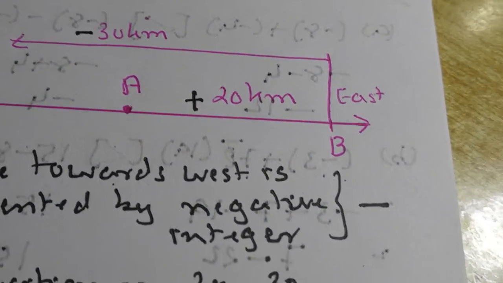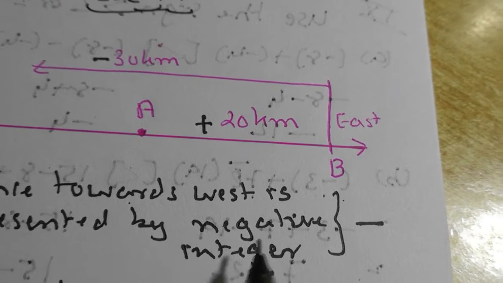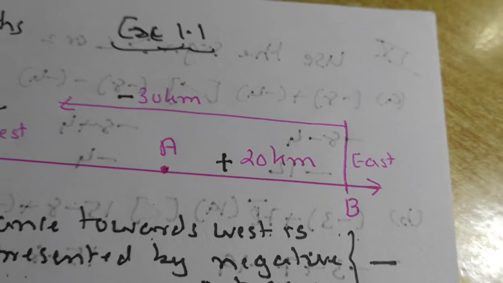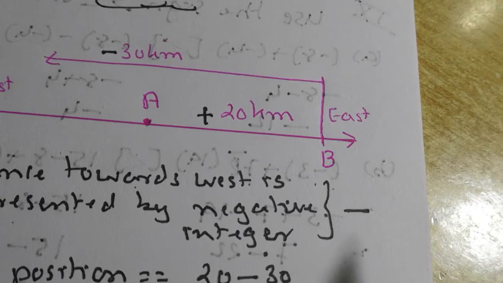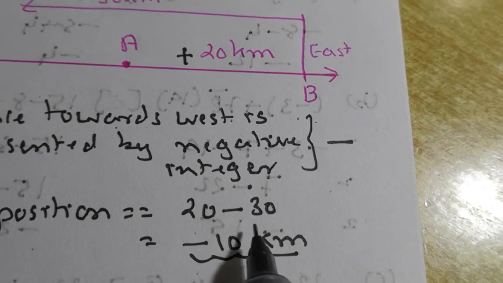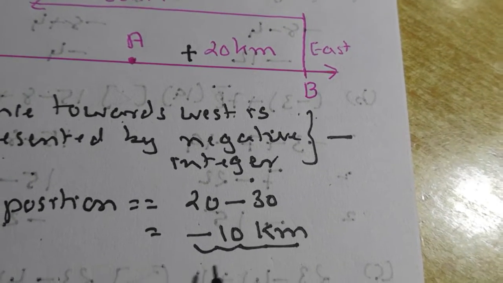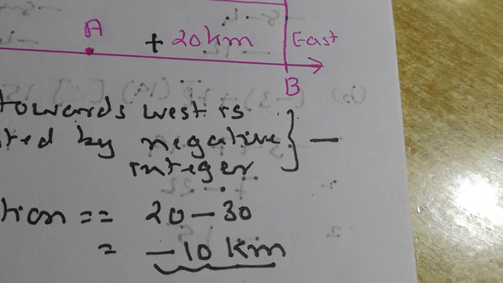So find the position, at what distance she will be from A. So distance in the west is normally taken as negative and distance in the east is taken as positive. So first she is going 20 kilometers to the east, then she is going 30 kilometers back, that is 20 minus 30, so minus 10 kilometers.